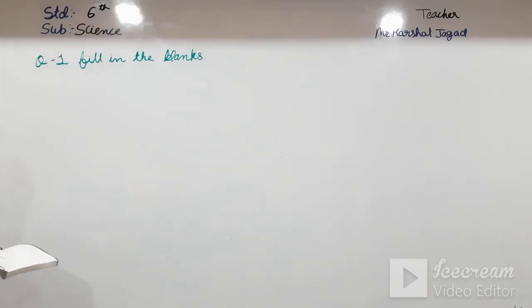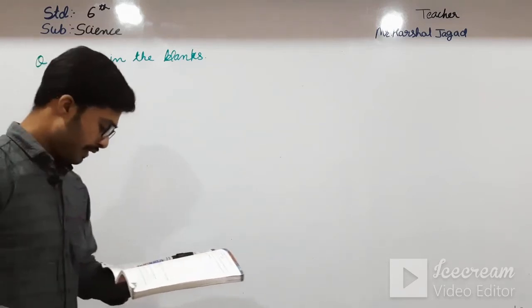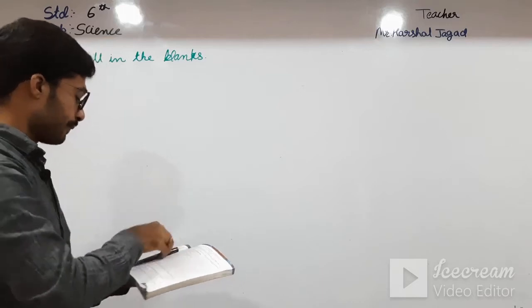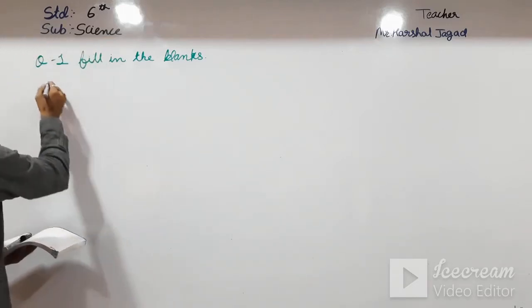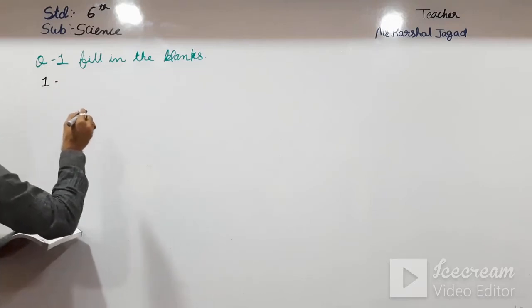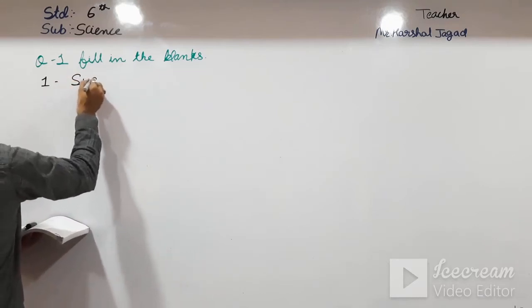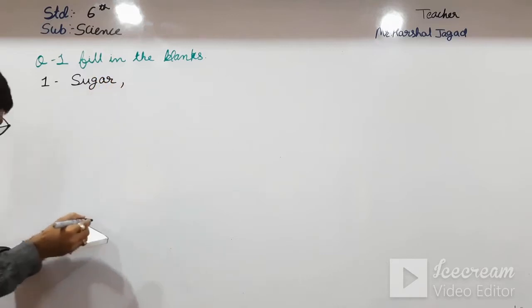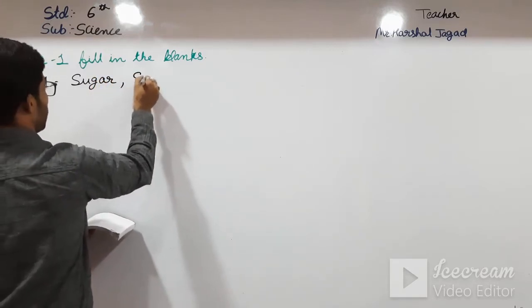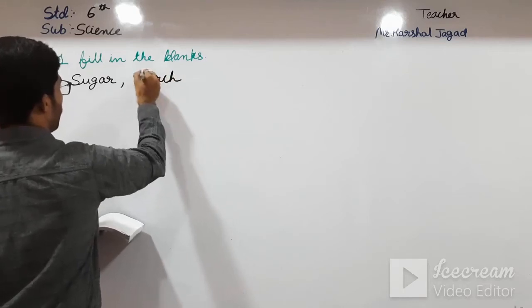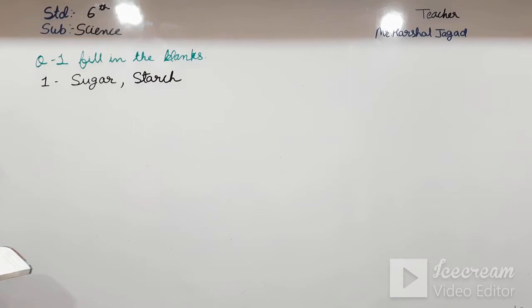Okay students, the first one is: we get dash from honey and dash from rice. From the first one we can say that we get sugar from honey and starch from rice. Okay students, and the other one.